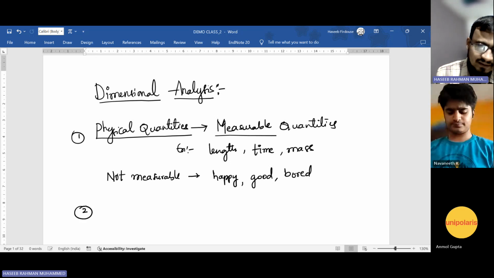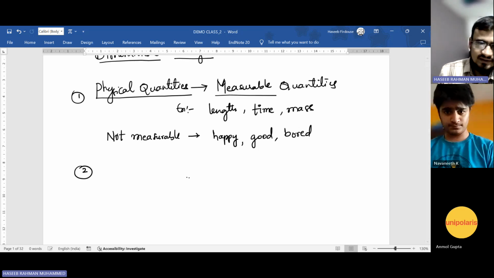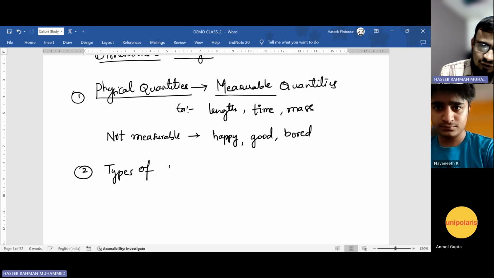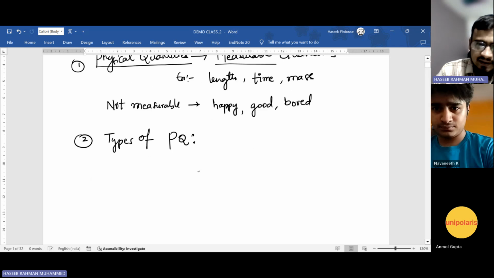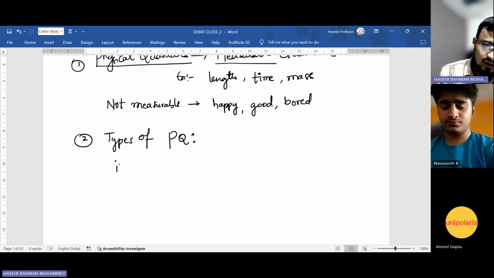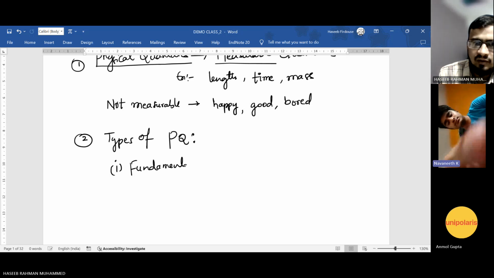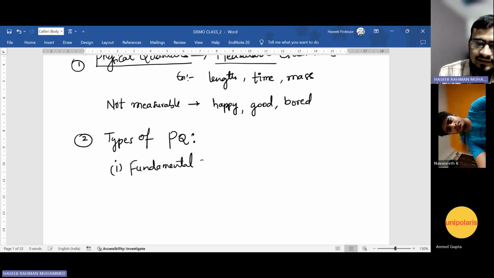The second thing is that physical quantities are basically of two types. I'm writing the short form PQ to represent physical quantities. The first type is fundamental quantities.